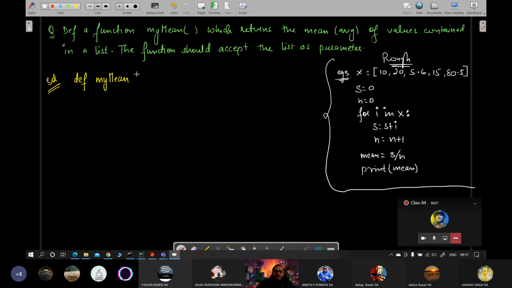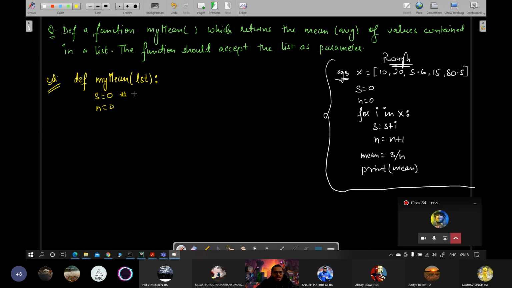Now, based on this, we will solve my mean. This will accept the list in question as the parameter. Let's say list is x, or let's take lst for the list. Once list has been passed, let's assume that the function is executing. What you should do? You should define s is equals to 0. You should define n is equals to 0.